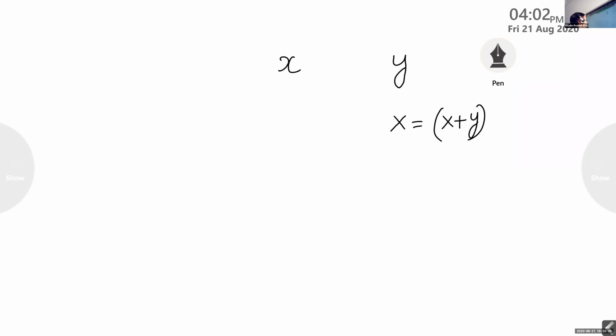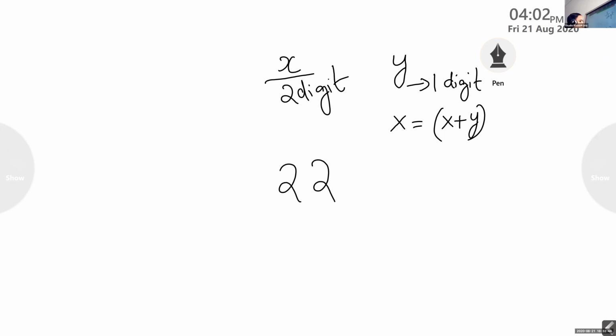For example, I'm using small numbers so that you can identify the digits. I'm multiplying 22, a 2-digit number, with a 1-digit number, for example, 4. You know how to multiply: 4 into 2, 8.